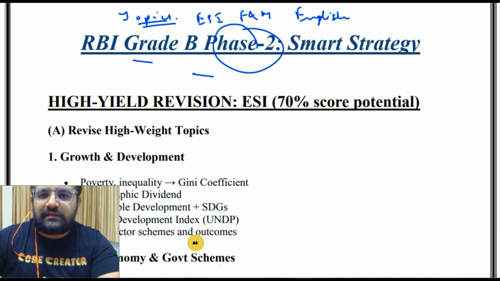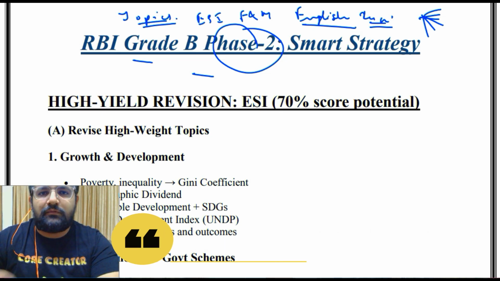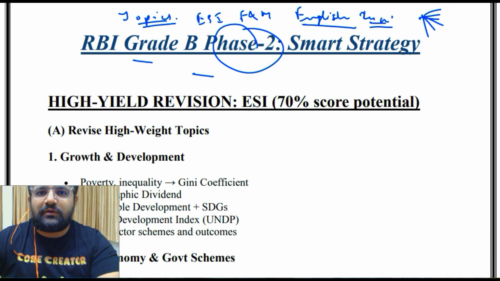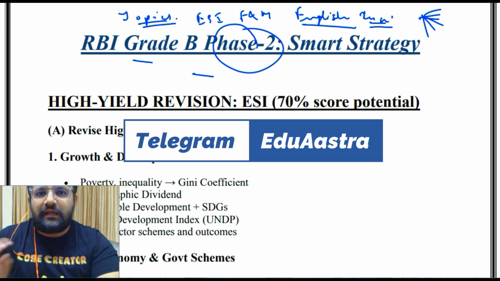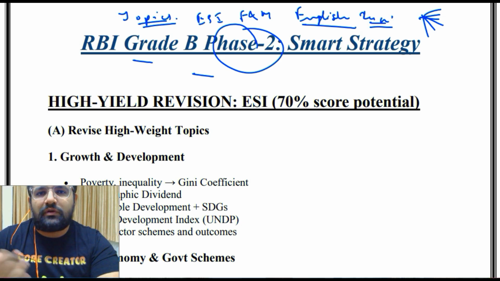At the same time we'll see the English descriptive paper as well, and how you can write your answer easily for the same. What are the points that you should keep in your mind so that you'll be able to write an essay or any other question very easily? Like what are the headings that you should focus on so that you'll be able to generate ideas more clearly, more efficiently and more quickly.